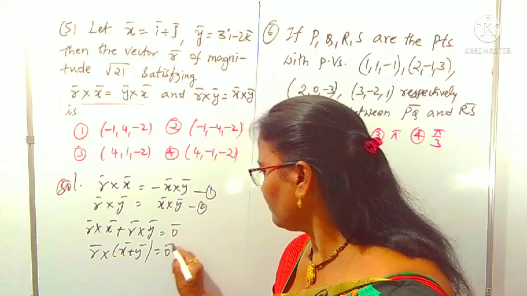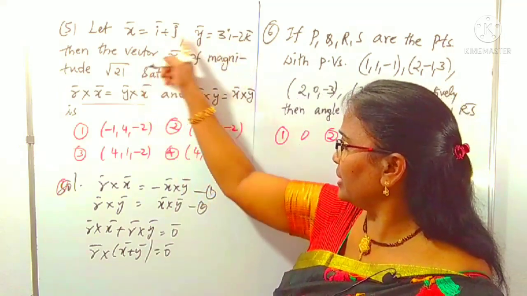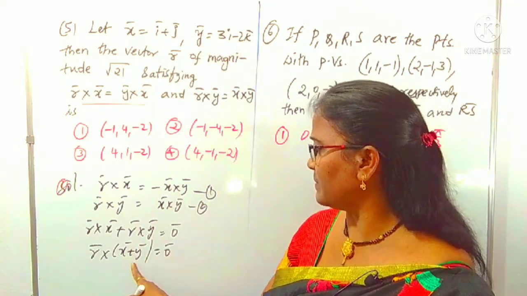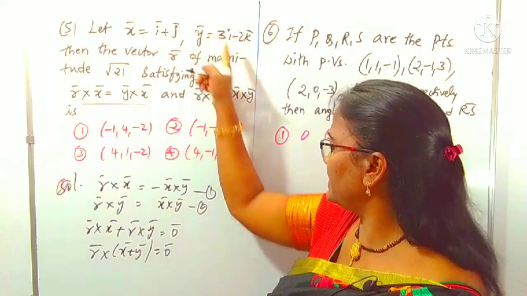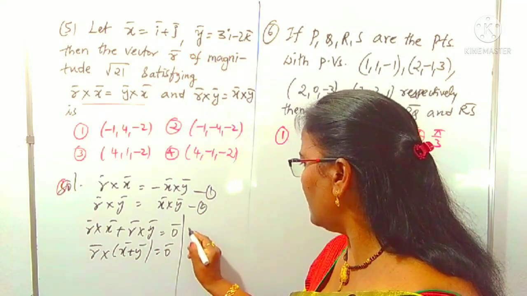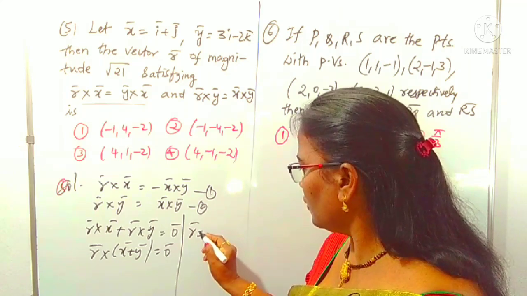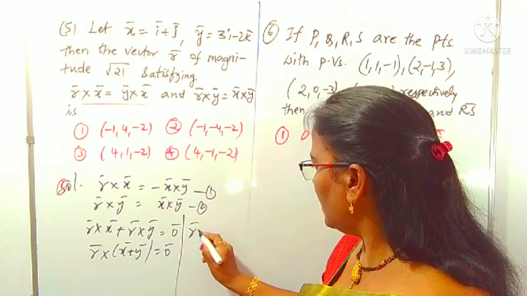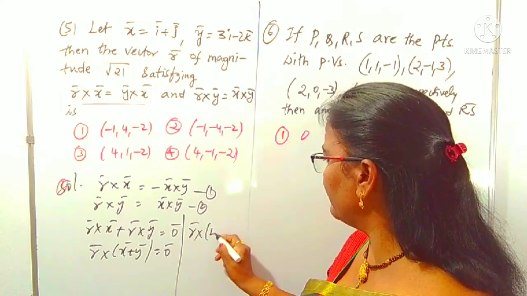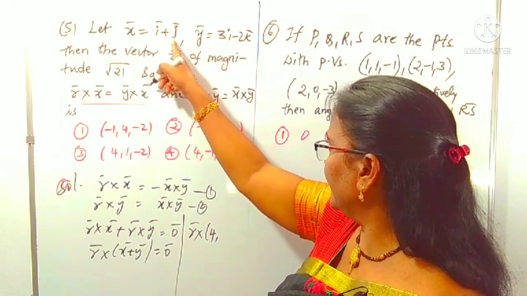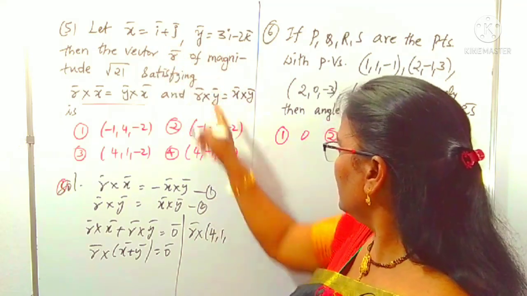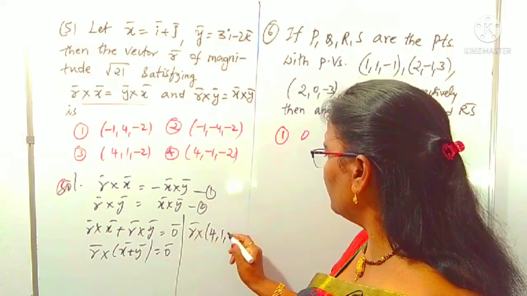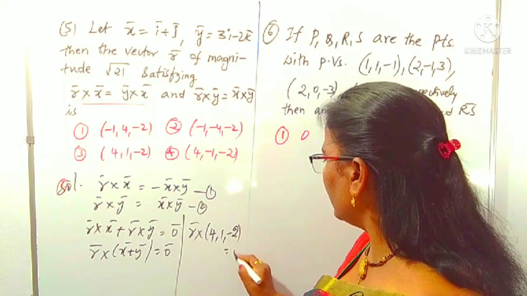What are the x and y given? Clearly, x plus y is the sum of these two: i plus 3i is 4i. Therefore, this is r cross of 4, and j is only 1, that is 1, and k is minus 2, equals a 0 vector.